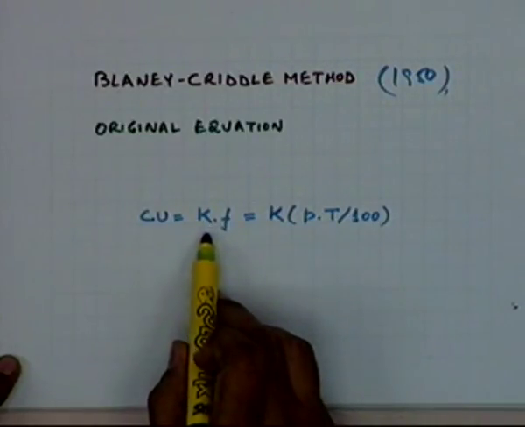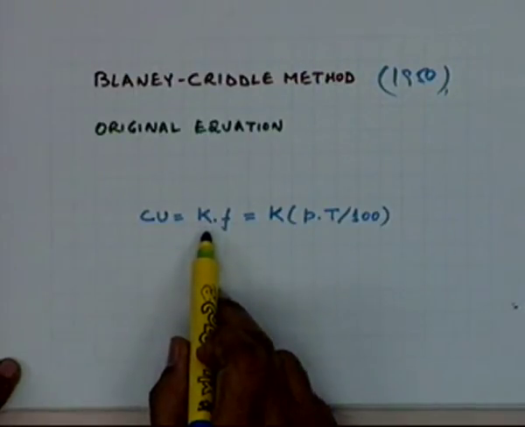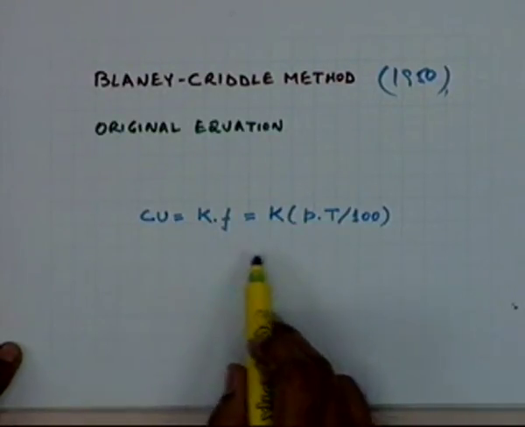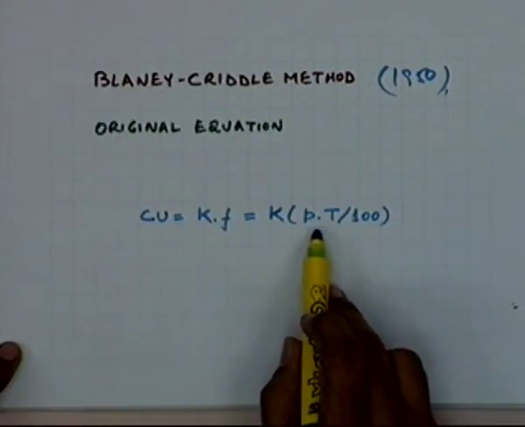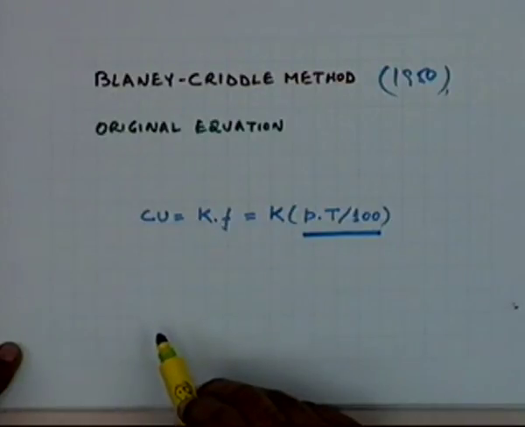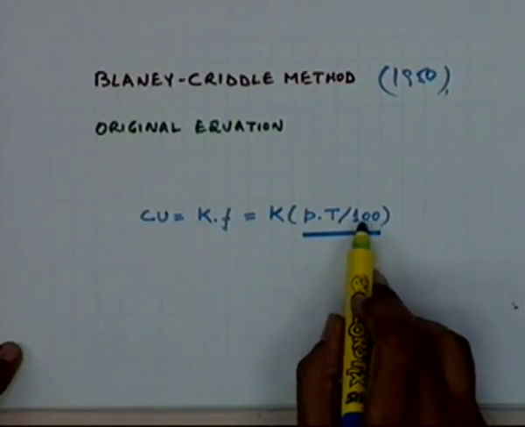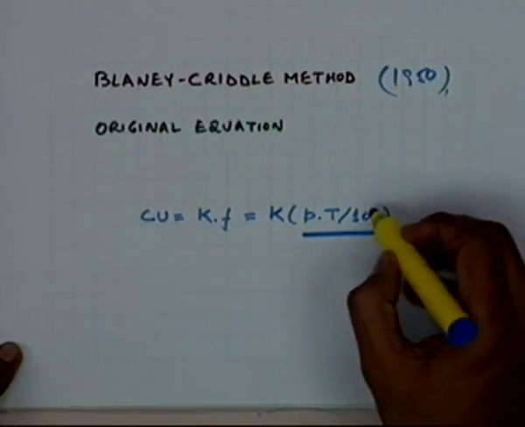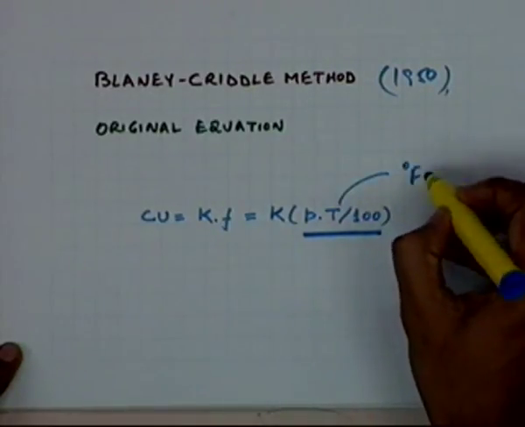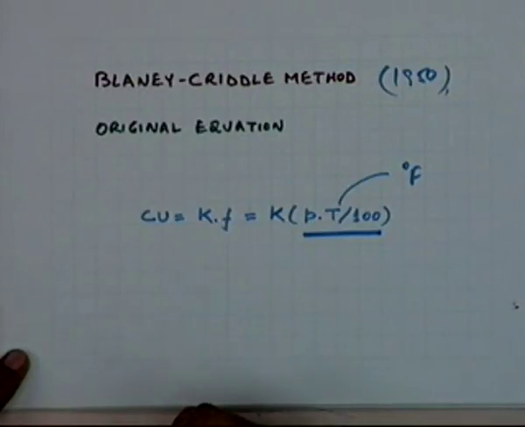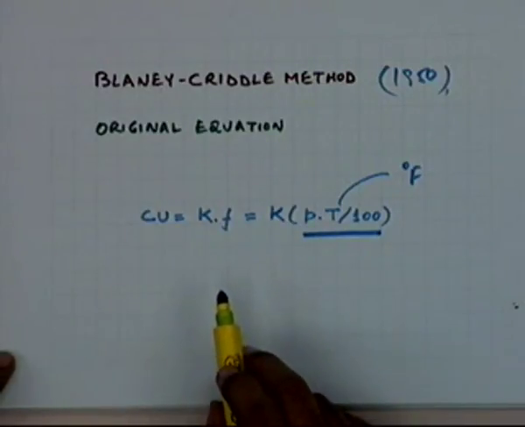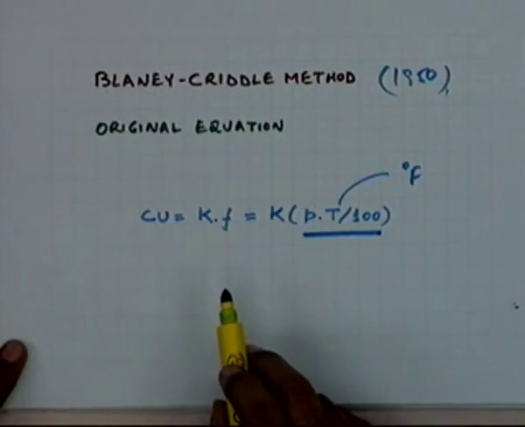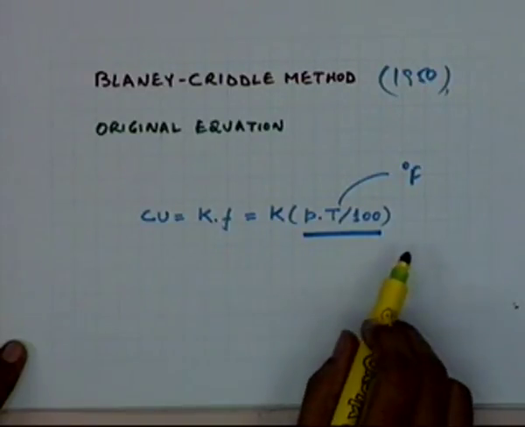K is a coefficient equivalent to the crop coefficient, and this factor F was composed of P into T divided by 100. The temperature in this case was in Fahrenheit, and P was the percentage of the annual sunshine hours in the month.